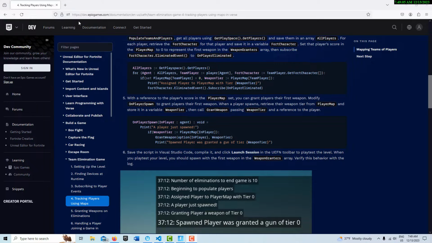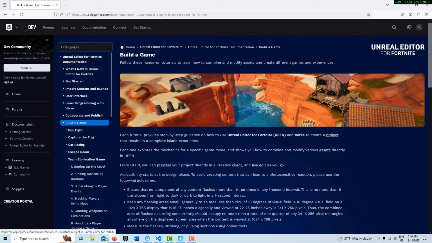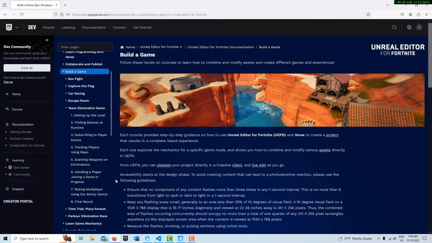If you come online and search for Verse programming language, you'll come to this page for Fortnite documentation. There's a section called Build a Game, and one of the games is called Team Elimination. I have to say that overall, the online documentation is very good, but even in here, you'll see the problem with not following proper indentation. So, the importance of it in control flow.